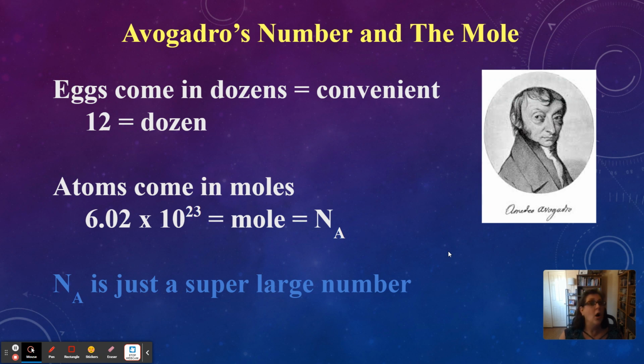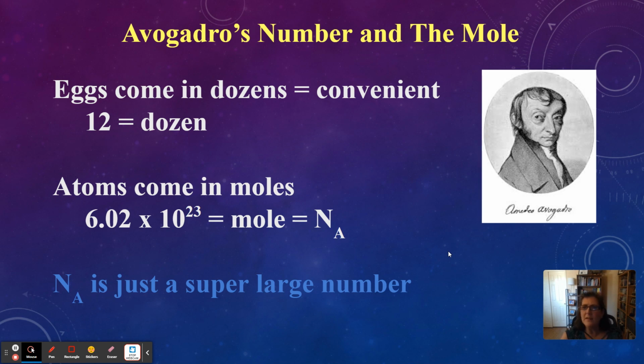You can have a dozen cars. You can have a dozen eggs, a dozen donuts, a dozen cans of beer in a 12 pack. You can have a dozen buttons, a dozen pens, a dozen people. It's just the number 12. And it's convenient for eggs.